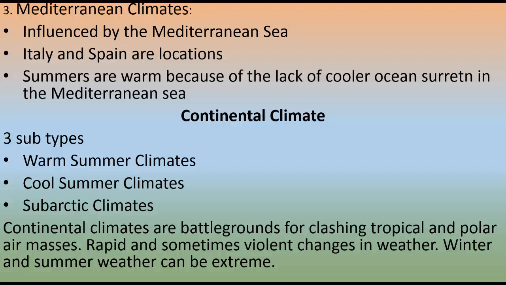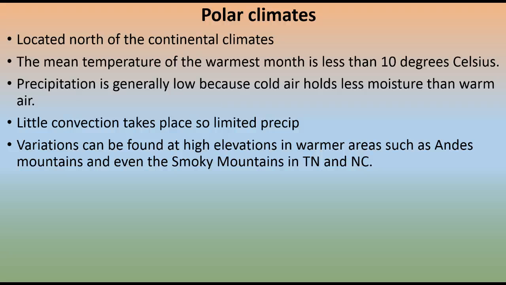Ohio and Michigan are getting ready to get the biggest part of this winter storm, the winter storm that we thought we might get. They're getting ready to get a very large chunk of moisture from a tropical air mass, and a very cold air mass is going to come together and form lots and lots of snow. The winter and summer weather can both be extreme, as we're getting ready to see. You can have close to 100-degree temperatures in the summer, and you can have well below zero temperatures in the winter. Okay? And that leads us to polar climates.